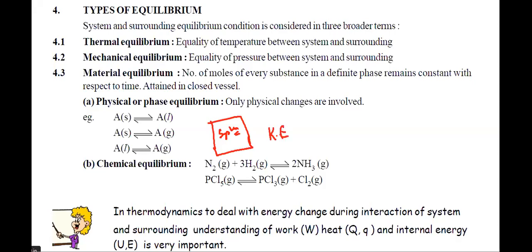Now, since we talk about atoms, there must be some force of attraction between them. And since they're charged, there must be potential energy. So if you forget everything, a molecule or a system should have these two energies.